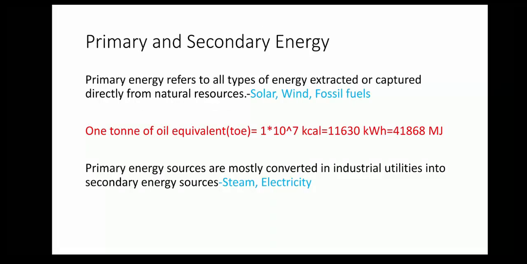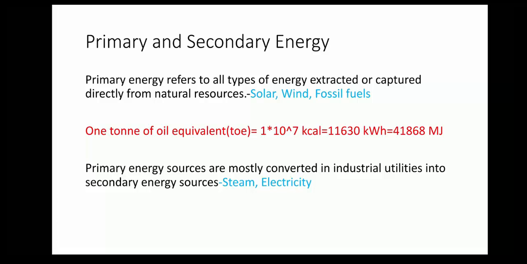Primary and secondary energy. Primary energy refers to all types of energy extracted or captured directly from natural sources. Primary energy can be further divided into two distinct groups: renewable and non-renewable. Under renewable: solar, wind, geothermal, tidal, biomass, hydel, etc. And non-renewable: fossil fuels, crude oil and its products, coal, natural gas, nuclear, etc.